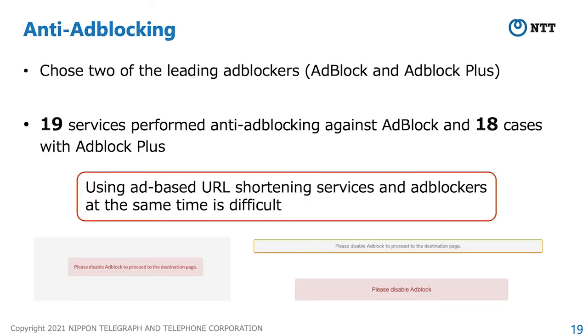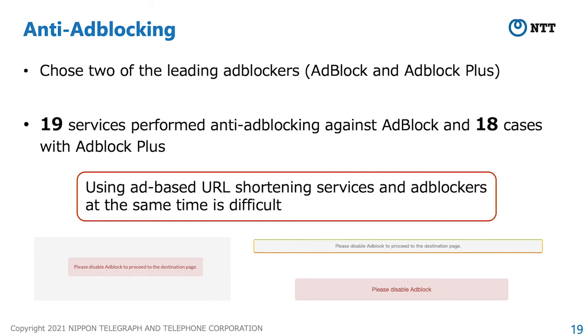For users to reduce such security risks we revealed, they may install ad blockers on their browsers to filter out communications to advertising domain names. On the other hand, anti-ad blocking is a common tactic for site owners against ad blockers. We chose two of the leading ad blockers, AdBlock and AdBlock Plus, and investigated whether we could reach the destination pages when we used a web browser with these ad blockers.